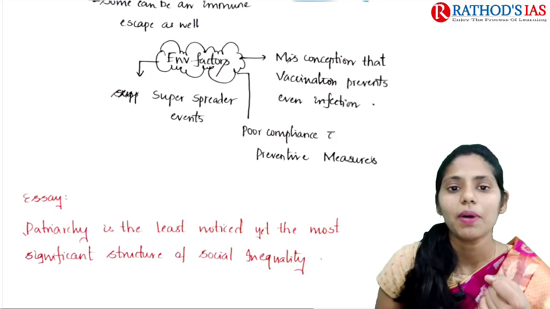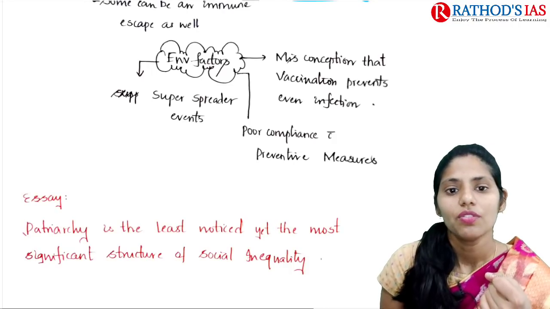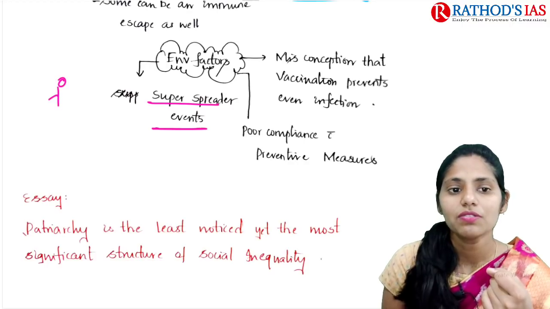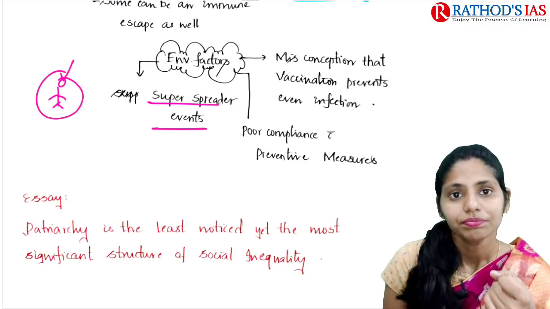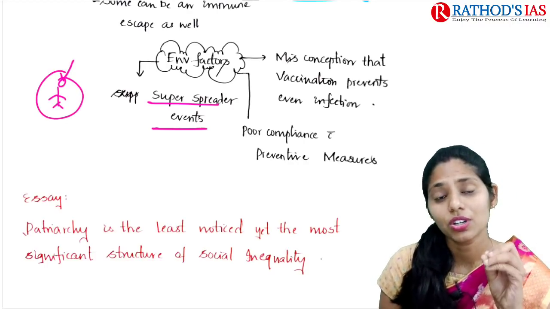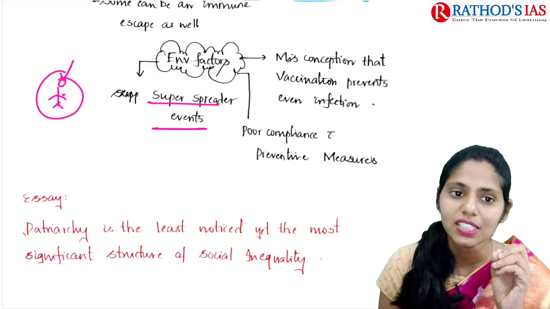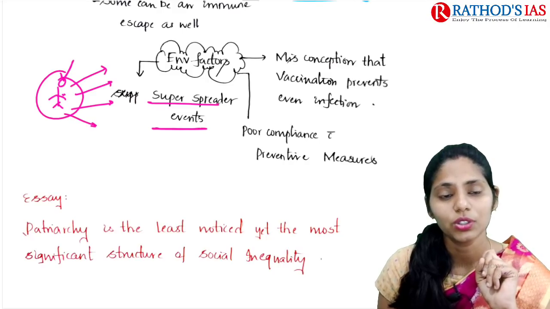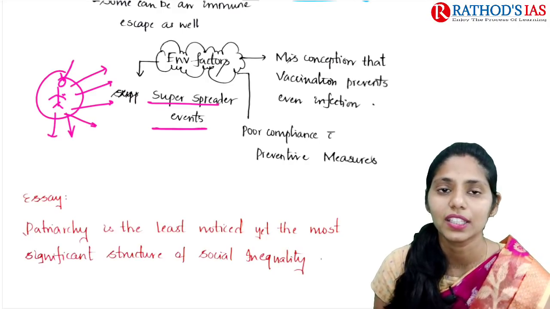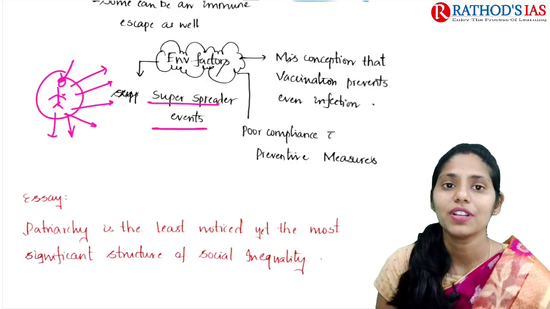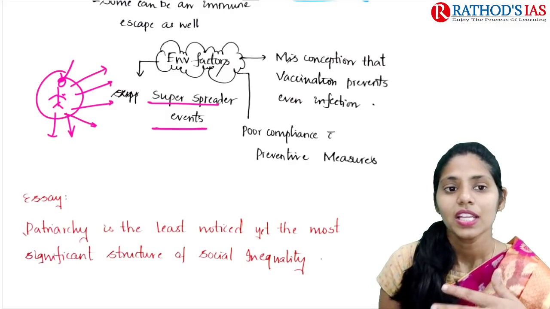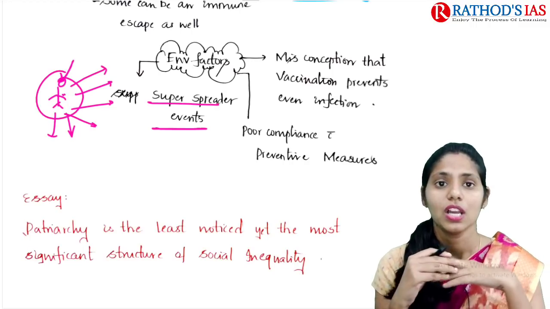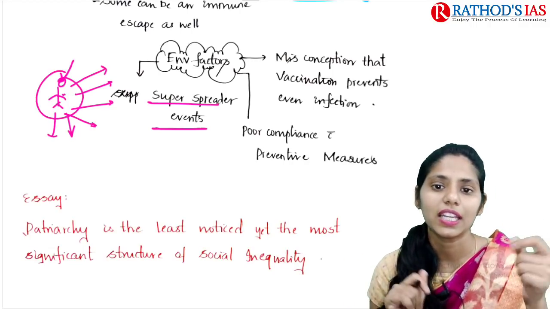Now let us talk about environment factors. For example, there are super spreader events. That means if there is one person who does not have any signs and symptoms of COVID-19 but is infected with the coronavirus, whenever he goes to a group gathering, or if this person is a vegetable seller in that area, he can transmit this virus to a large number of people. These are called super spreader events.